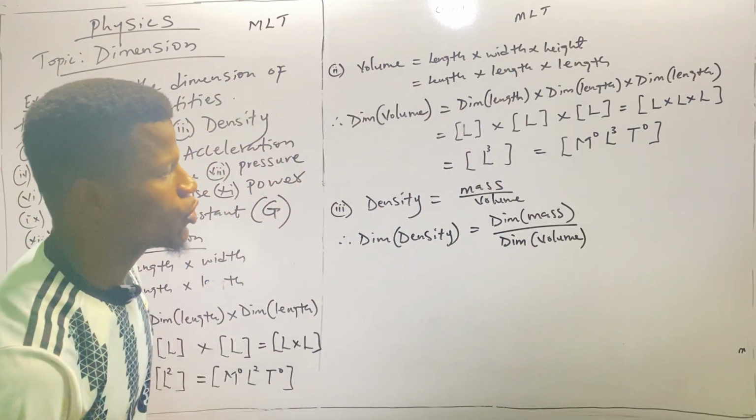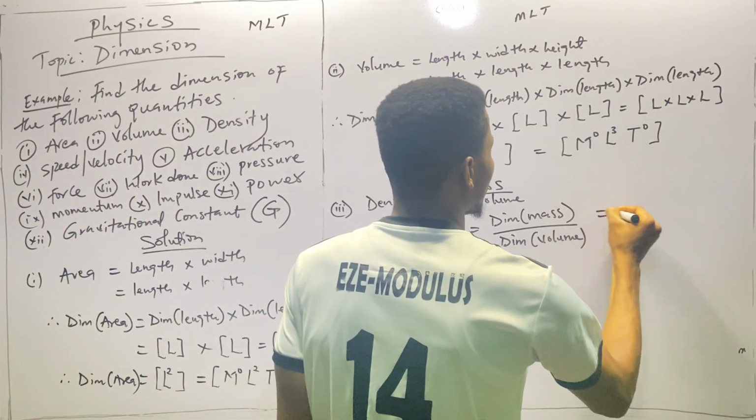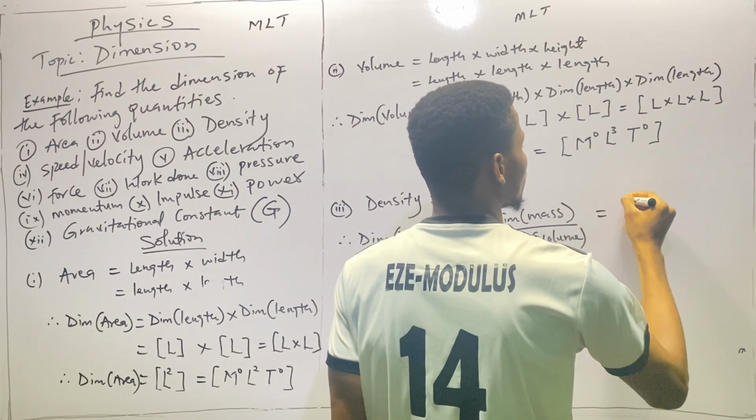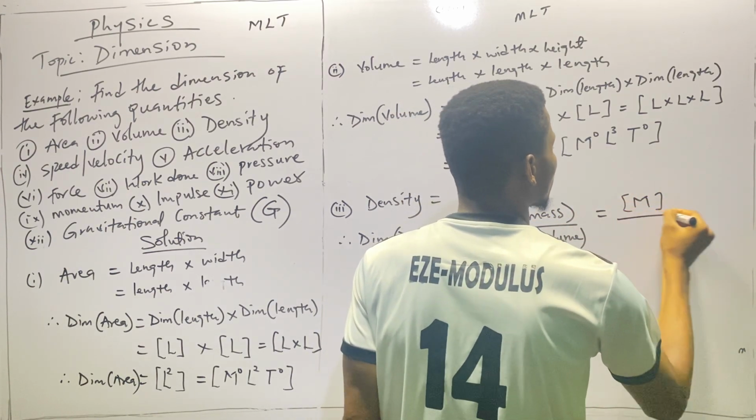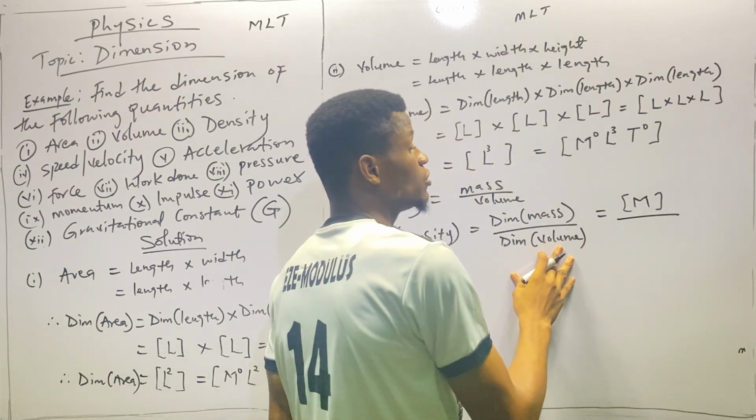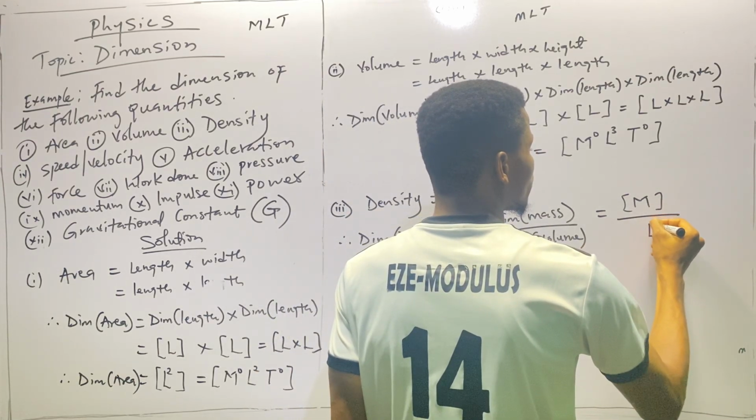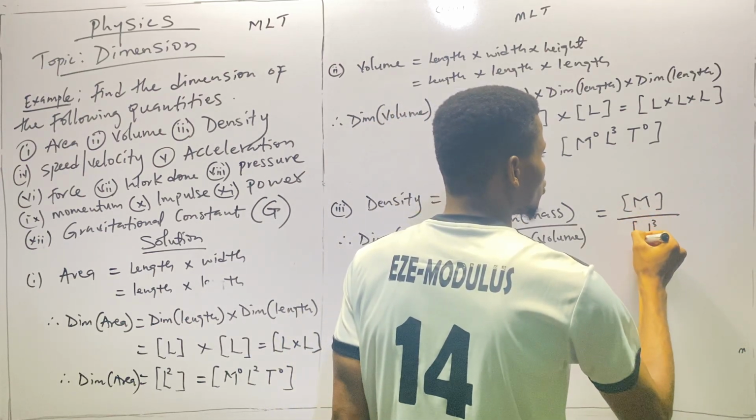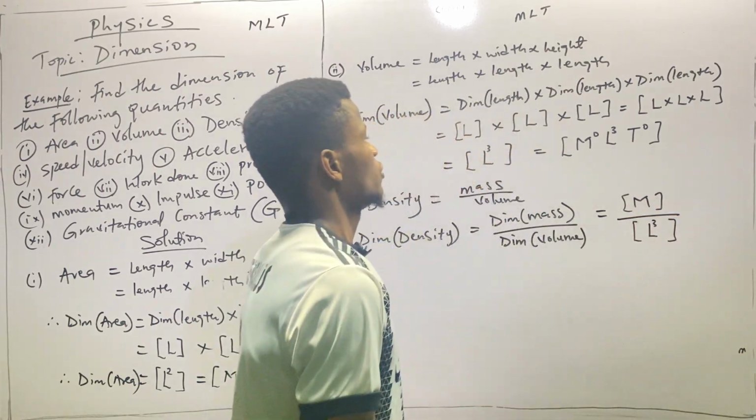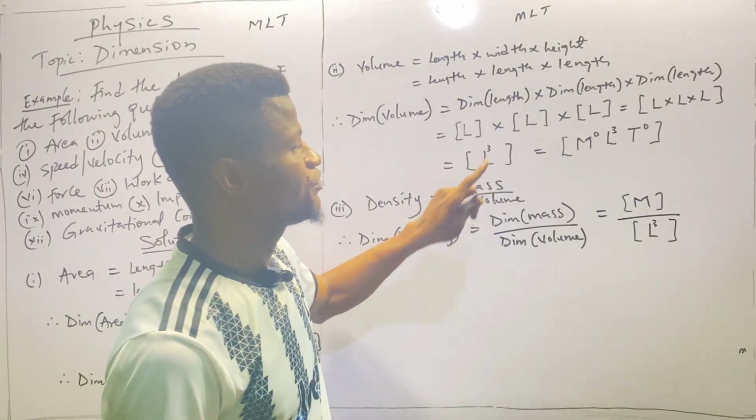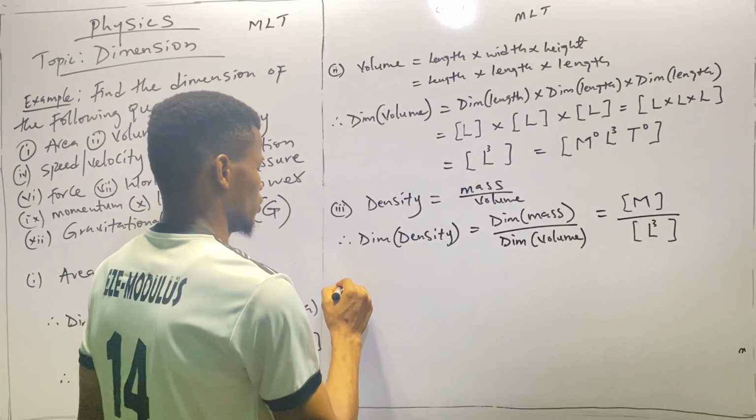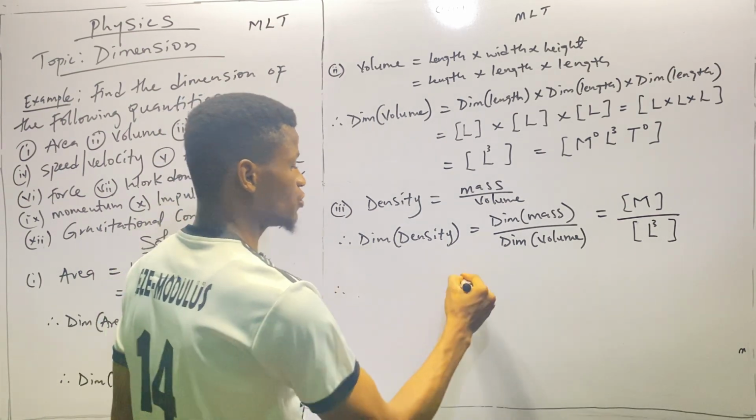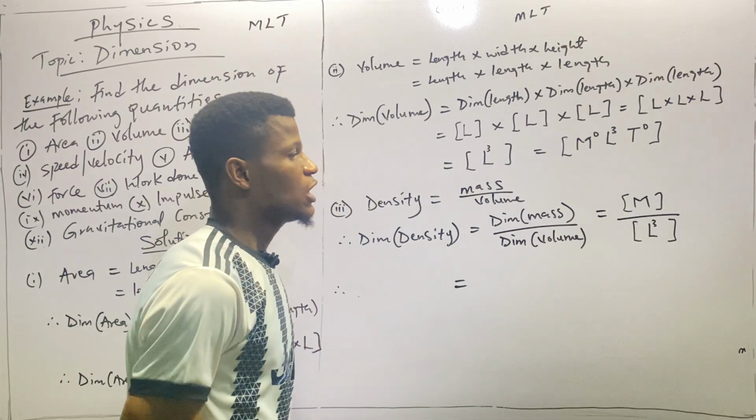Okay, so what is dimension of mass? Of course, dimension of mass is capital M in parentheses. And what is dimension of volume? Of course, dimension of volume is capital L cube. Okay, capital L cube, like here, capital L cube. Now, so therefore, we have that dimension. Okay, let's continue. So this will be equals to, of course,